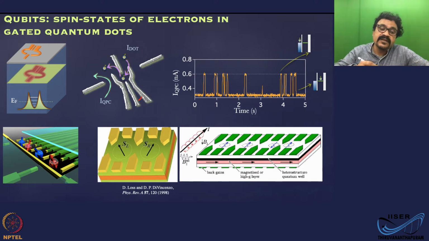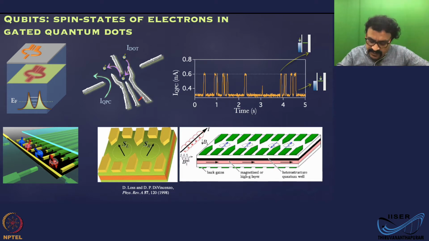This is proposed by Loss and DiVincenzo. Based on this proposal, there are mainly two kinds of qubit architecture.